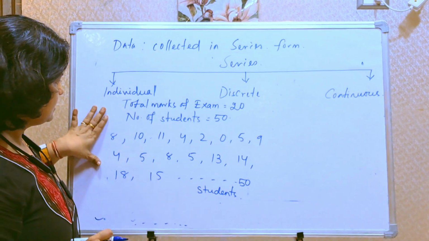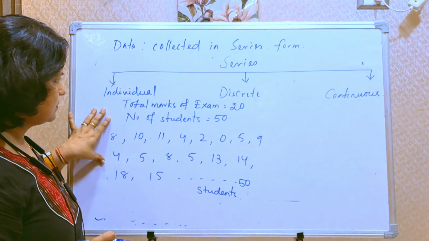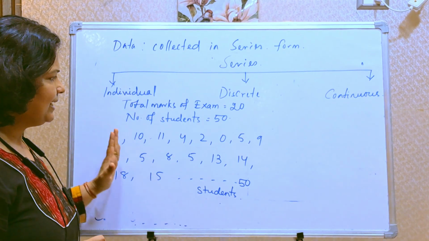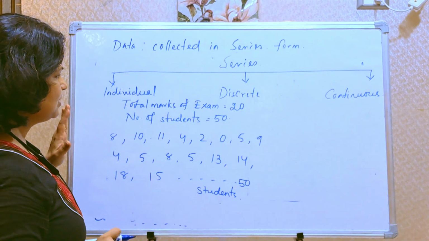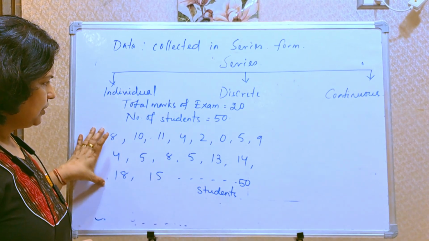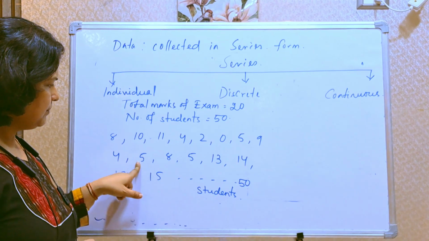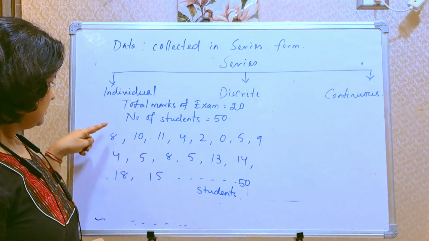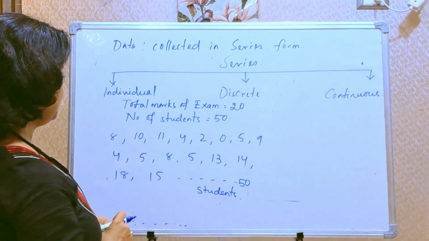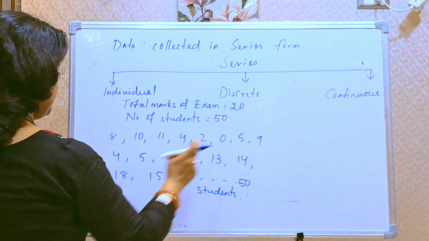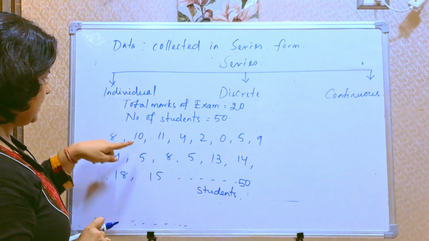What is the drawback of this form of collection of data? We are writing individually, so the series is very lengthy. If you see, many marks are repeated. Here 4 is repeated 2 times, 5 is repeated 3 times.